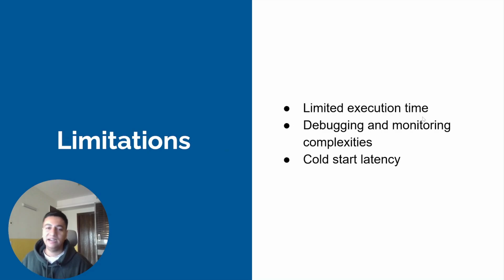First one is limited execution time. This is a very important interview question. So every Lambda function can only execute for a maximum of 15 minutes. This is a limitation. So often in interviews, people will ask you what is the maximum execution time of a Lambda. So now you know it is 15 minutes. So that means that if you have some function or piece of code that runs beyond 15 minutes, then we have a problem. So either you will have to cut it down or you will have to use a different service altogether. And the second limitation is that the debugging and monitoring is a bit complicated.